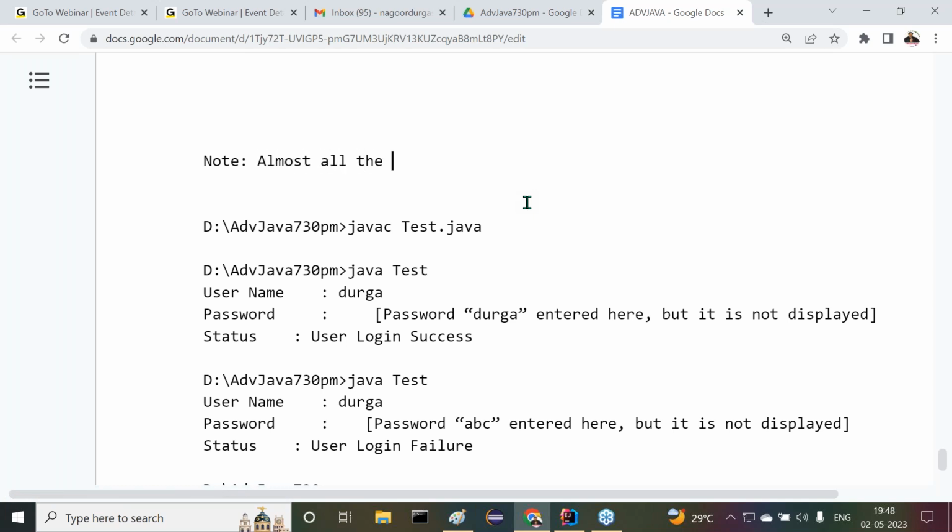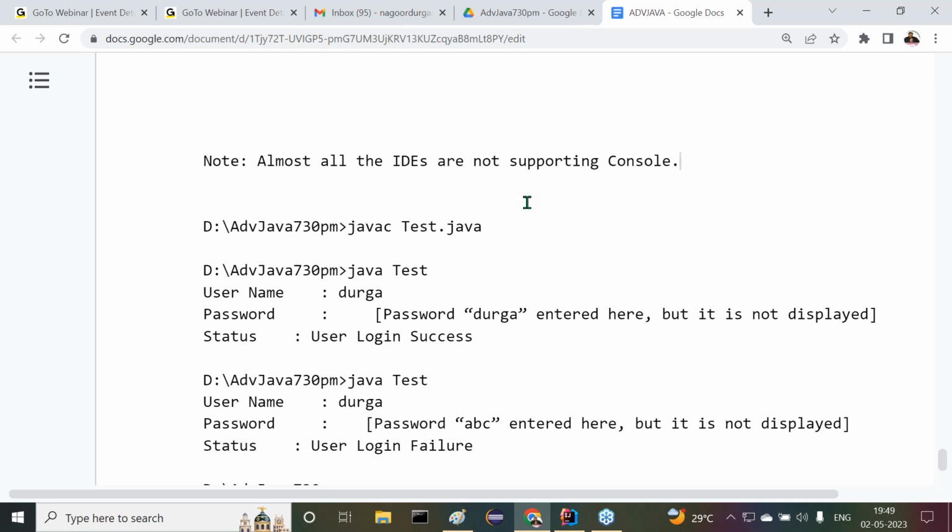Almost all the IDEs are not supporting console. I checked it in Eclipse, in IntelliJ IDEA. Previously, I checked with JDeveloper and my Eclipse and all, but almost all the IDEs are not supporting console. I don't know what is the reason for it, but normal EditPlus or Sublime Text, these editors are supporting this console. IDEs are not supporting console.